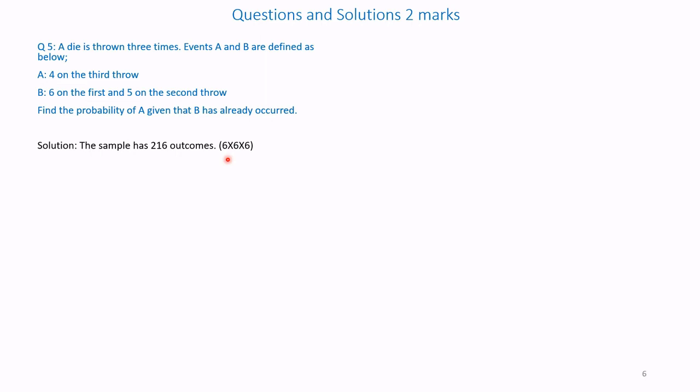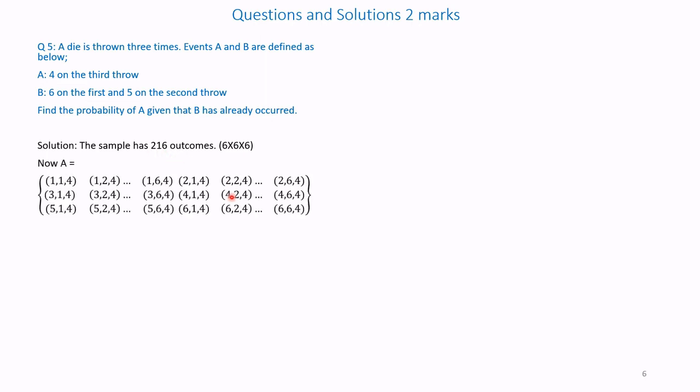Solution: the sample space has 216 outcomes. You know, a die has 6 outcomes: 1, 2, 3, 4, 5, 6. One die has got 6. It is thrown 3 times. Therefore, the sample space is 6 into 6 into 6, that is equal to 216 outcomes. So, these possible outcomes are given in tabular form.